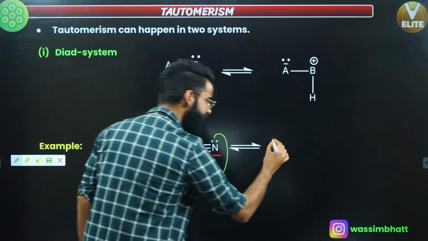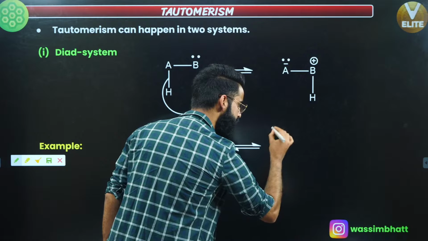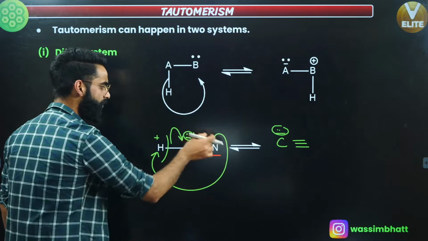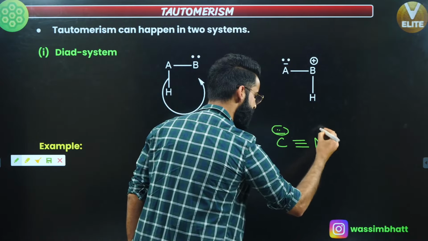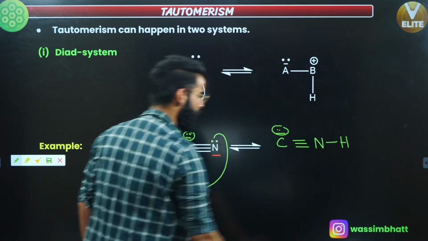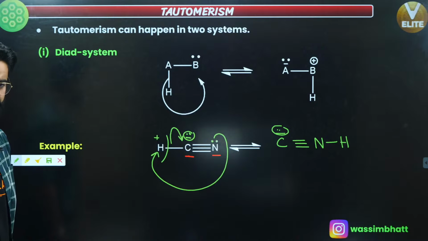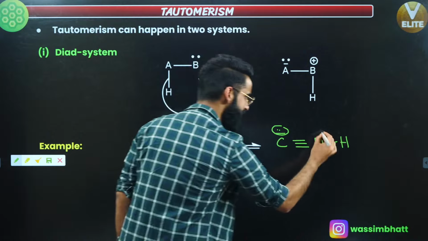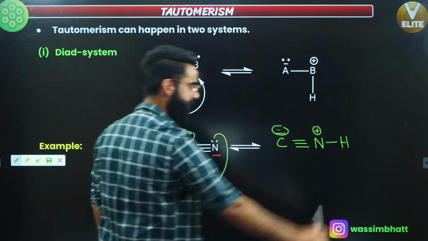So you'll be getting carbon with a negative charge, and the triple bond will be as such. And with this nitrogen, this hydrogen will be getting attached right here. Is there anything missing? There is the positive charge missing on this nitrogen.